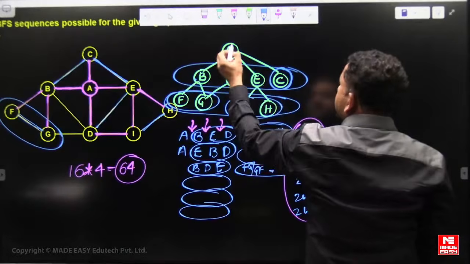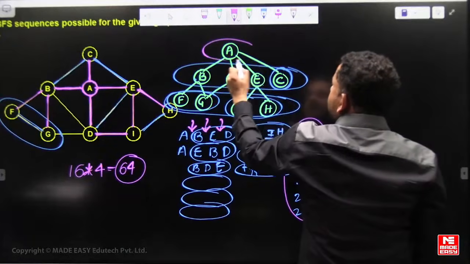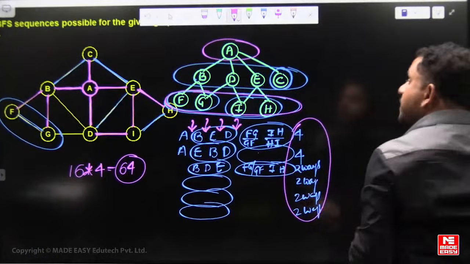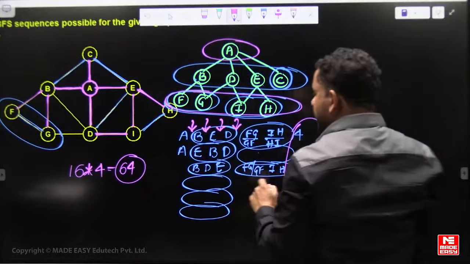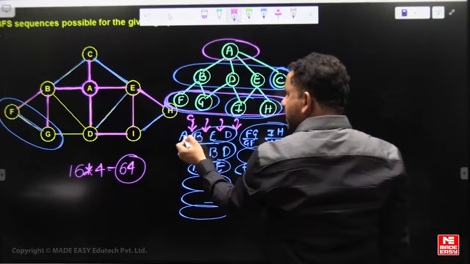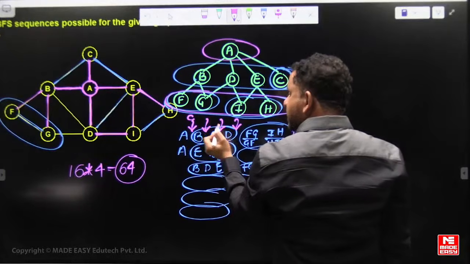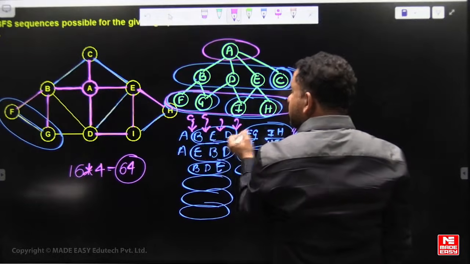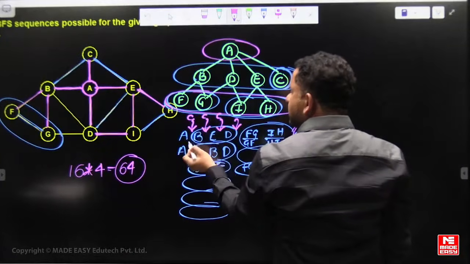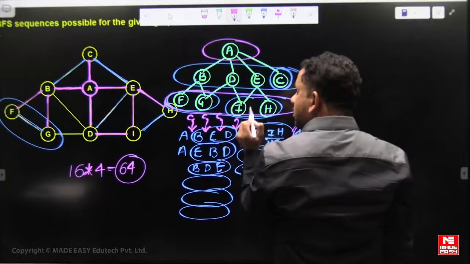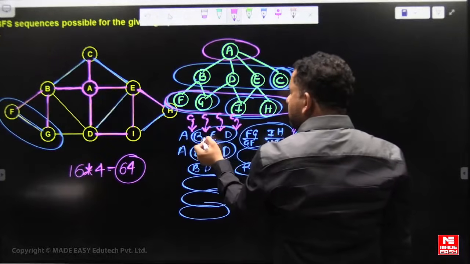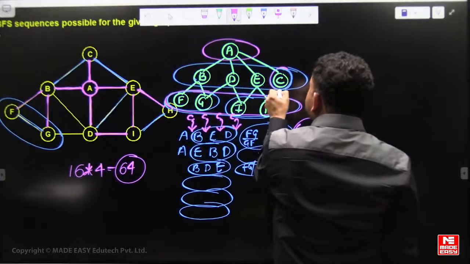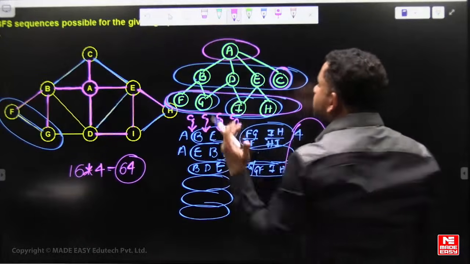It should be in the second level, which means it should be after A, before FGHI. That means C can be after A: A, C, B, E, D is okay. And C can be here: A, B, C, E, D also okay. C can be here: A, B, E, C, D also okay. C can be here: A, B, E, D, C also okay. Because it's a second level vertex, it should be after A, before FGHI.